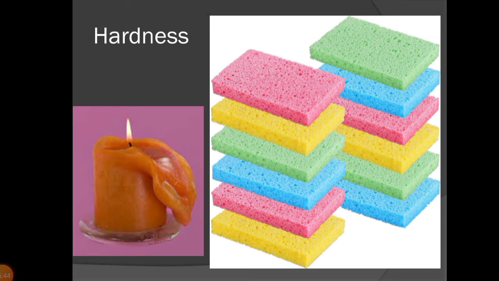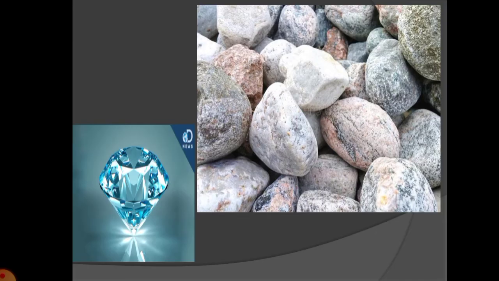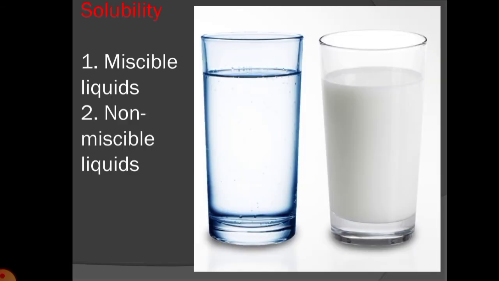When we touch anything we feel whether it is soft to touch, to press, correct? So try to press objects like metal, wood. Is it possible to press them? No. So that is hard. And this sponge, this wax on burning, is transforming into liquid. So you can say that wax, chalk, sponge, these are soft to touch, while this diamond is very hard, these stones are very hard. So on the basis of hardness also we can classify the materials.